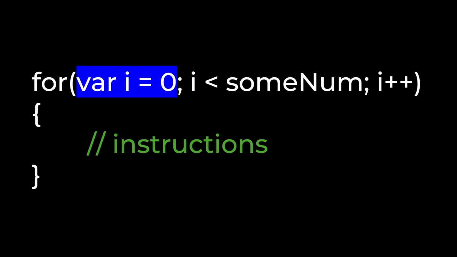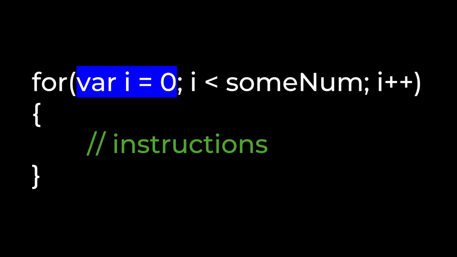The first thing you put in the parentheses is your iteration variable. Like the representation IDs in foreach loops, this is a special variable that only exists within your loop. This variable can be any number type, so int, float, or double, but remember, doubles aren't great for most games, so let's just say int and float.